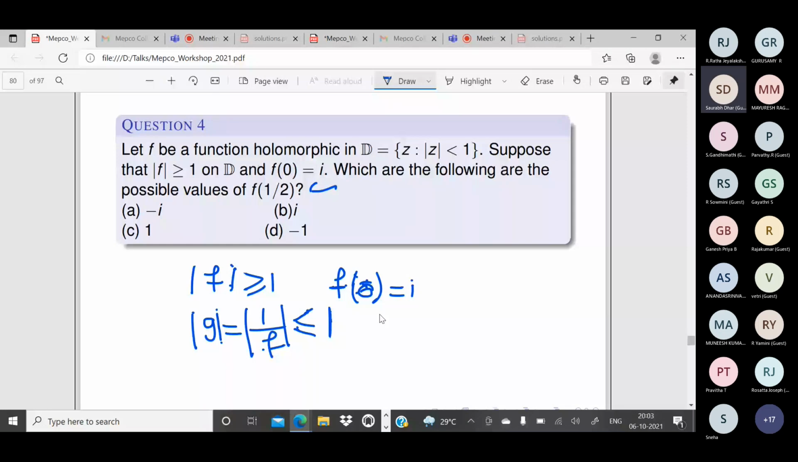g of 0 equals minus i, I think. Modulus of that is 1. So where it is attained, g attains its maximum modulus in the interior of the domain.